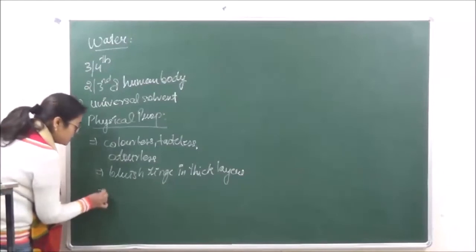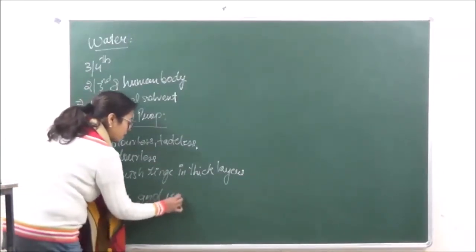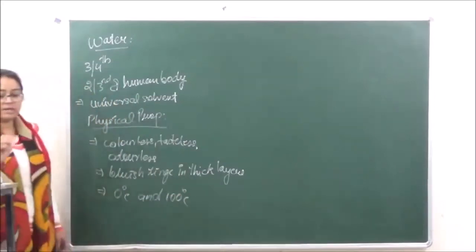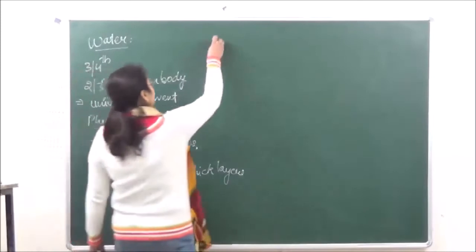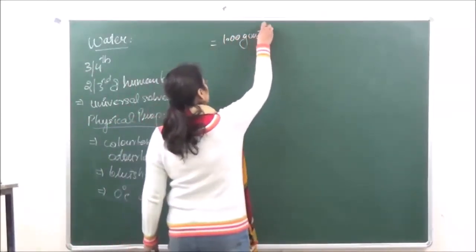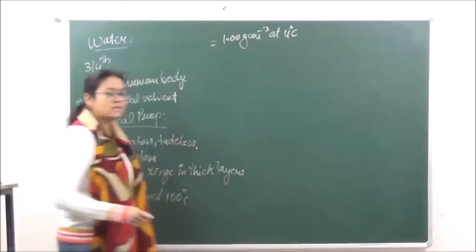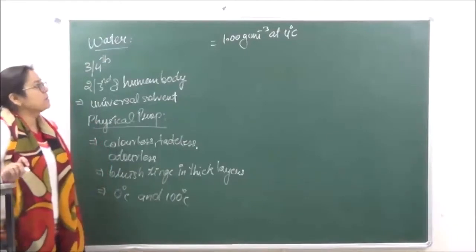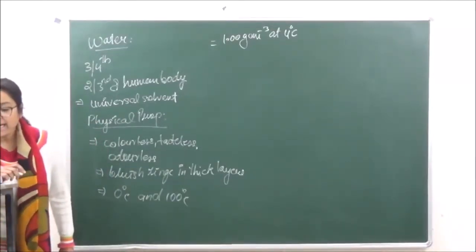Okay. फिर उसके बाद we have that it freezes. We know that it freezes at 0 degree centigrade, and the boiling point is 100 degree centigrade. This all we know. Then it has a maximum density of 1 gram per centimeter cube at 4 degree Celsius. Right?